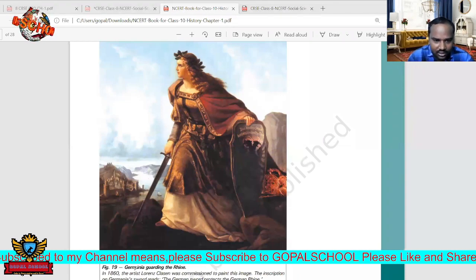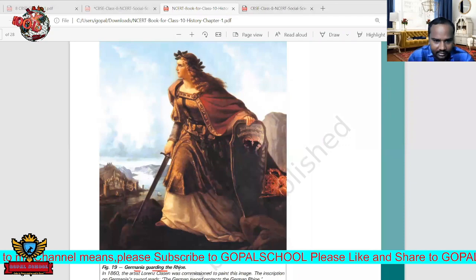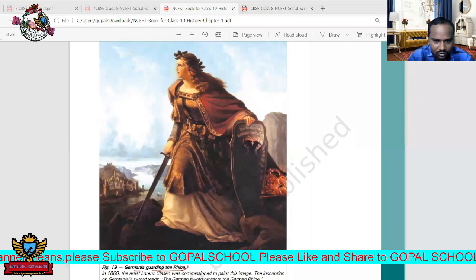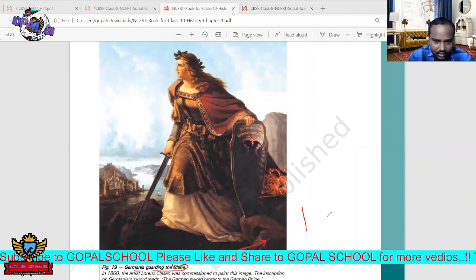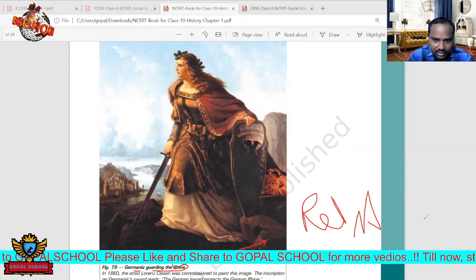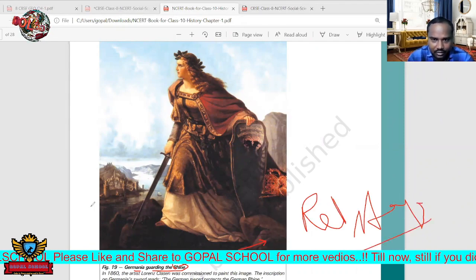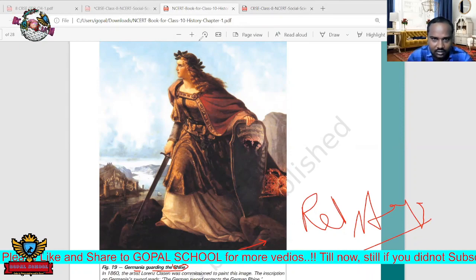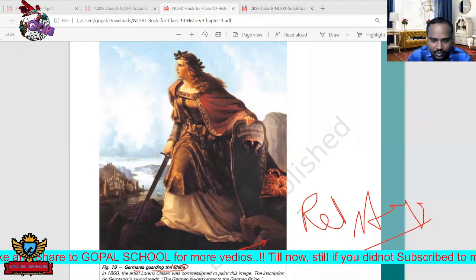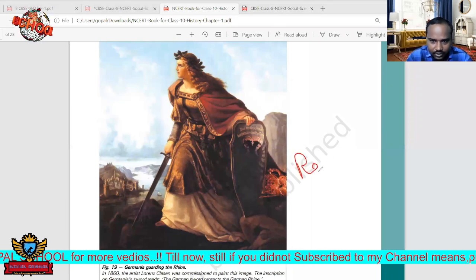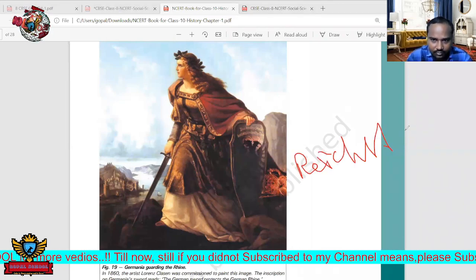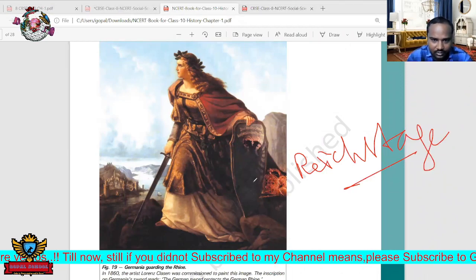If you see here, Germania guarding the Rhine. Here Rhine means what? The empire. Or we can see this Reichstag. Reichstag is nothing but just like parliament, the parliament of Germany.